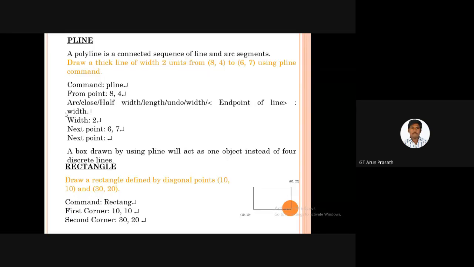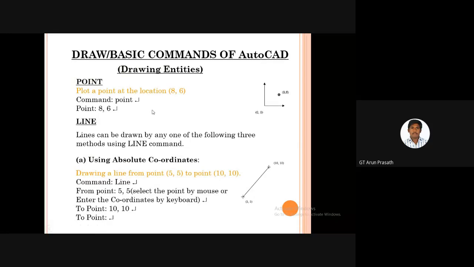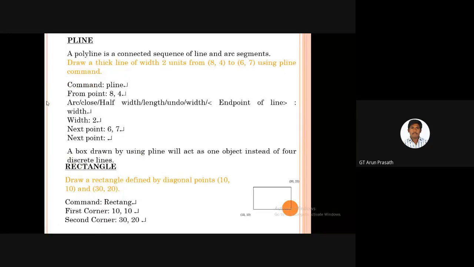For pipelines, here we are using a polyline, a connected sequence of line and arc segments. I want to draw a pipeline here. For this, I'm using the command PLINE and press enter. From the point 8 comma 4, I press enter. There are a lot of options: if I want an arc, or a closed pipe, or half width, or length, or only the width of the pipe.